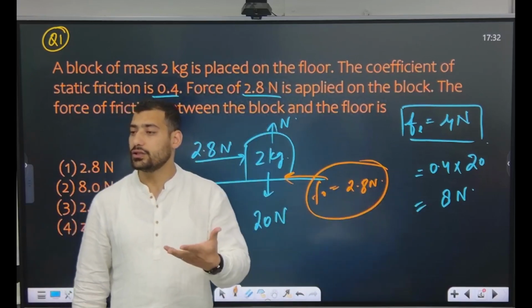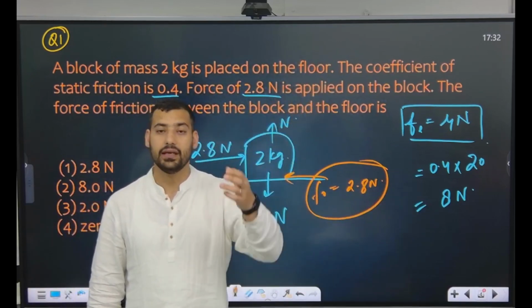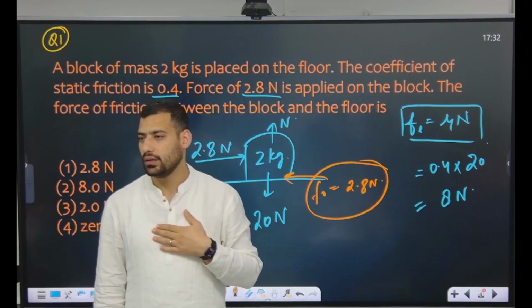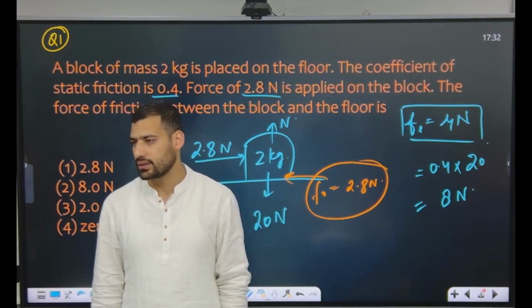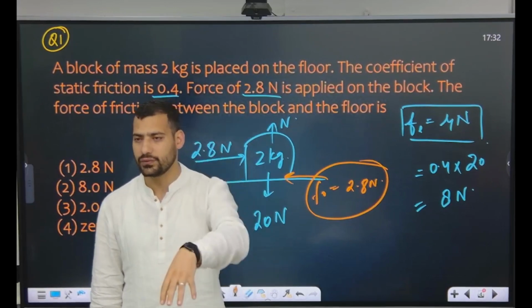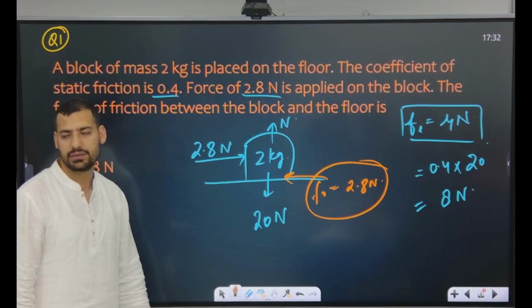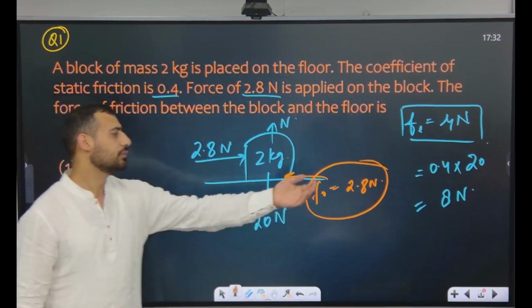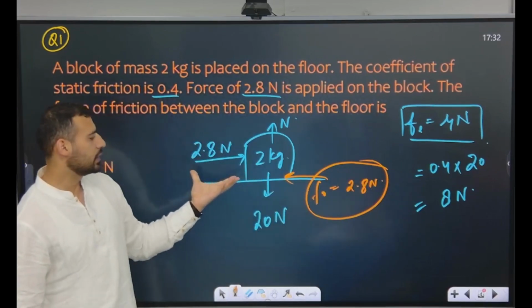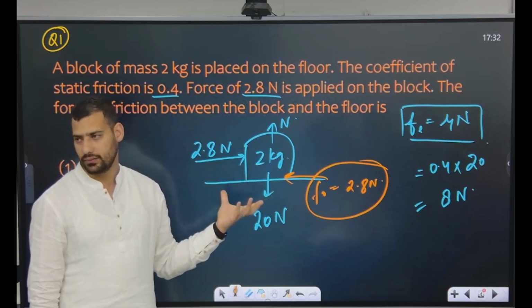A guy has the ability to beat 5 people, but if there is only one guy he has to beat, he will not use all his energy for that one person. He will use only as much as is sufficient to defeat him. Similarly, it is the same case with friction. Maximum capability is 8, but the required one was 2.8.